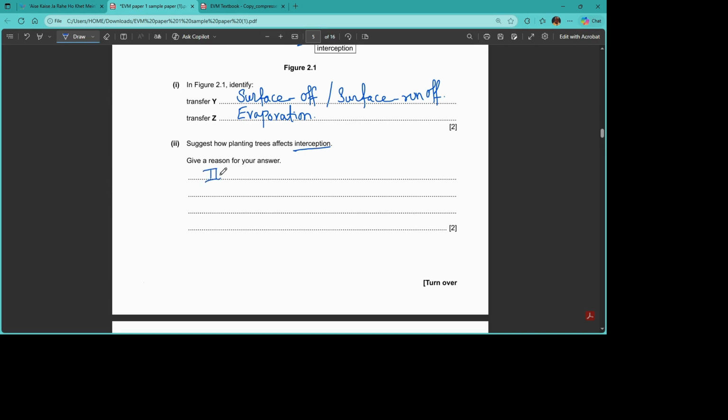It increases interception. So the first point is that it increases the interception.